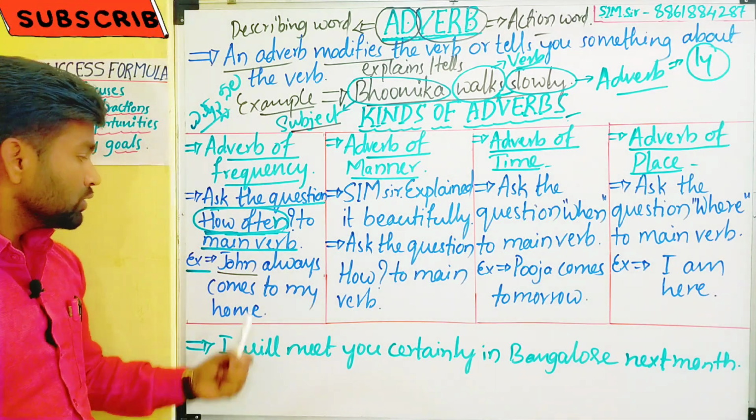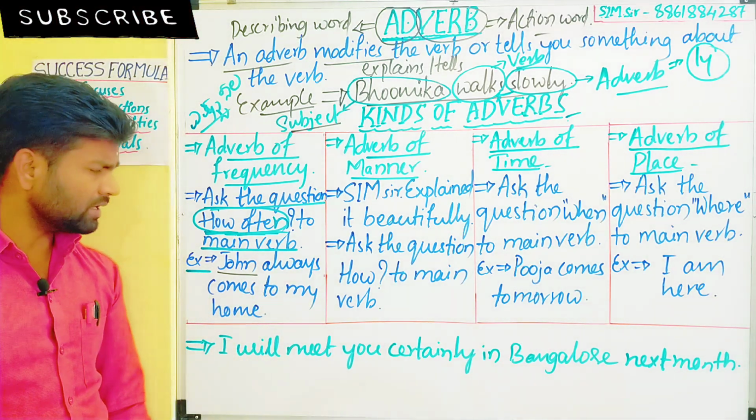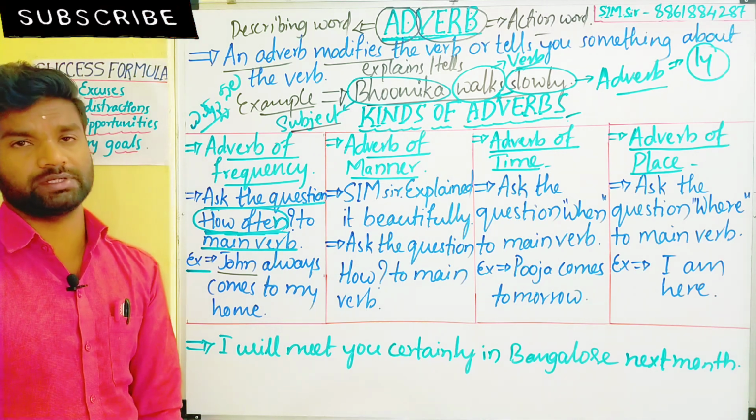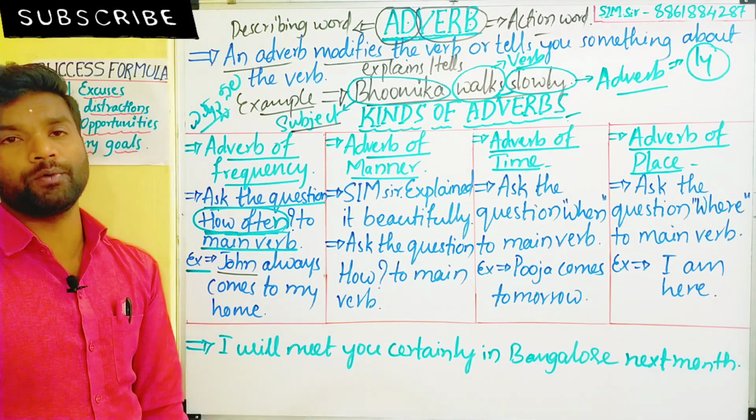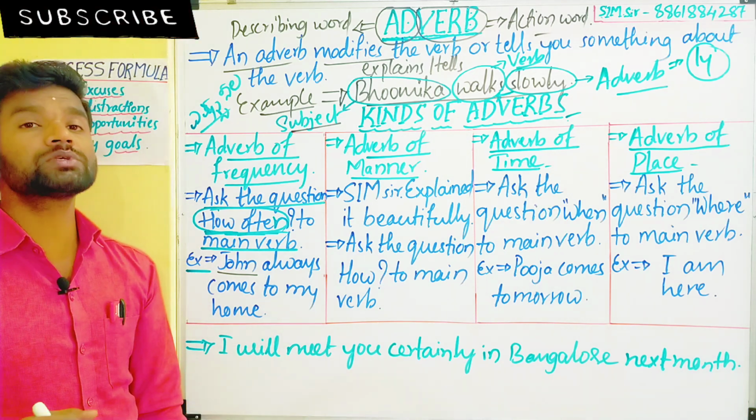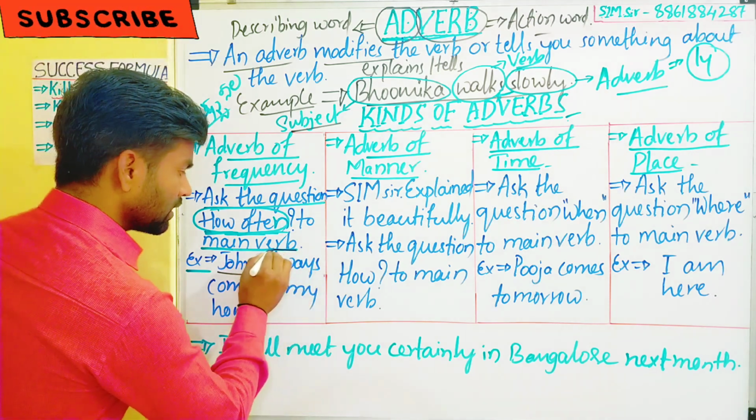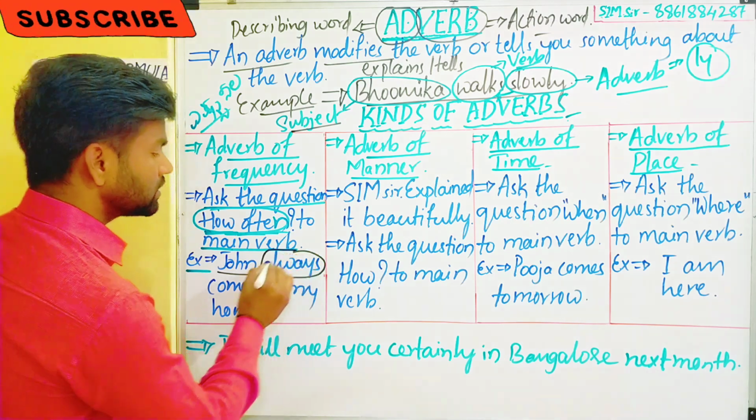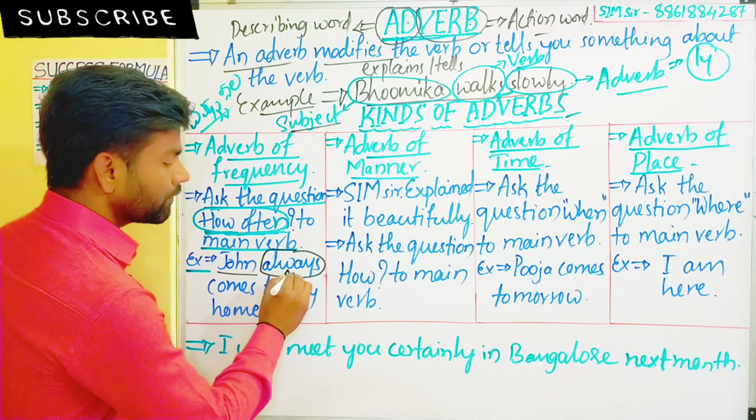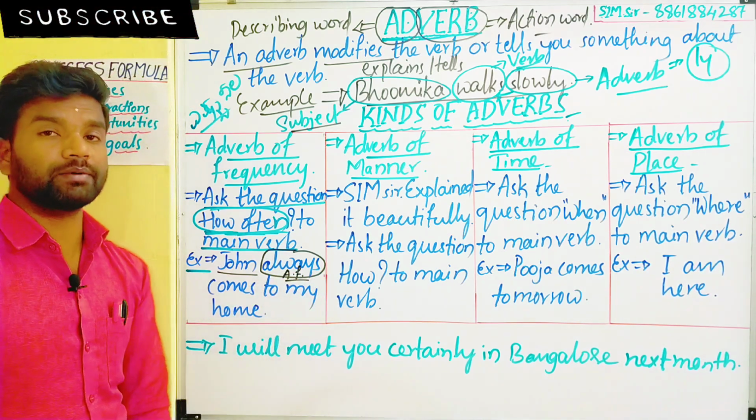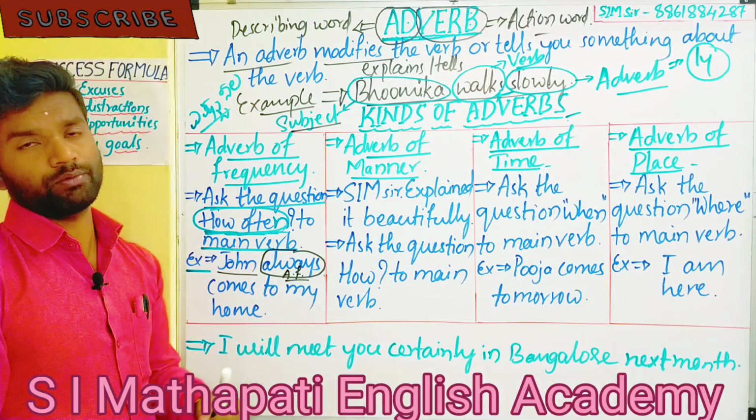Okay, let's see: John always comes to my home. In this sentence, which one is the adverb of frequency? How do we have to see that? John always comes to my home. How many times? Always. Which word refers to that? That is the word always. It is the adverb of frequency, because John always comes to my home.